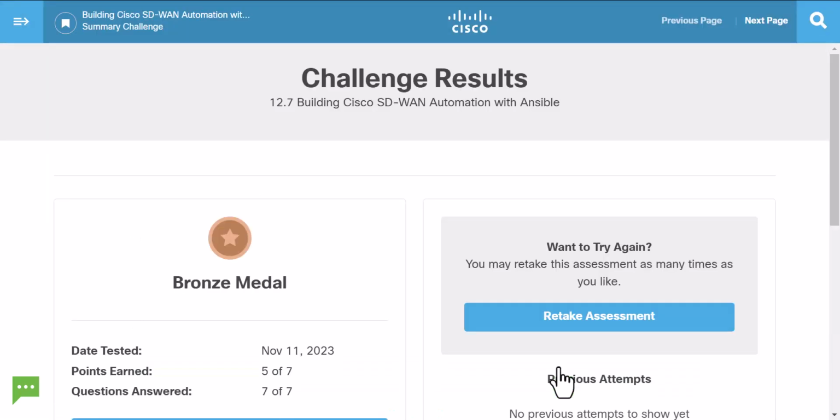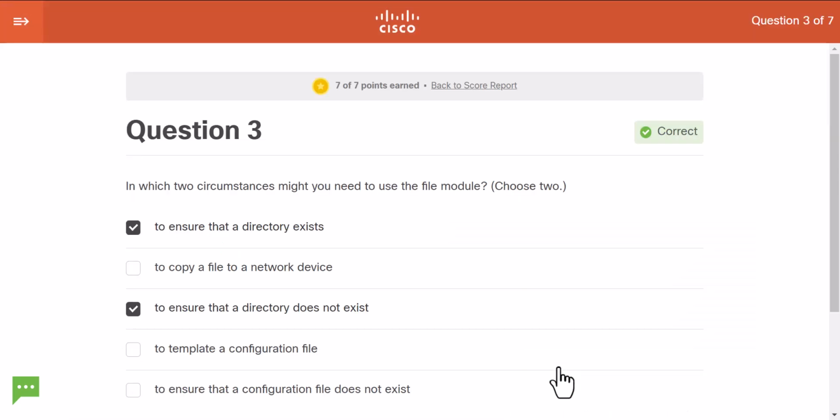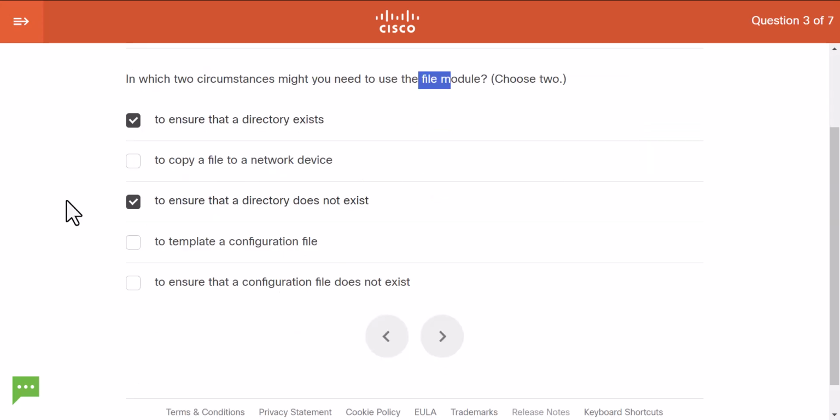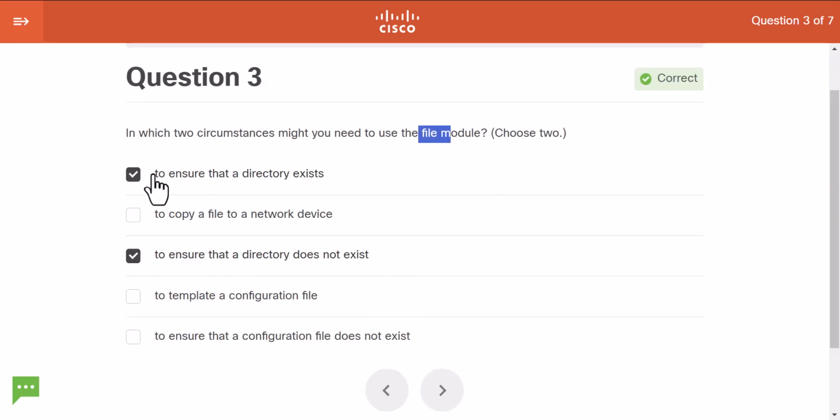All right, 2 questions are wrong. I will have to look into that. All right, I have checked the errors, and in the next attempt, actually questions were in different order. But this one, in which 2 circumstances might you need to use the file module? I don't like this, but the correct answer is to ensure that a directory exists. Another one, to ensure that the directory does not exist. Makes sense, right? As I have assumed.